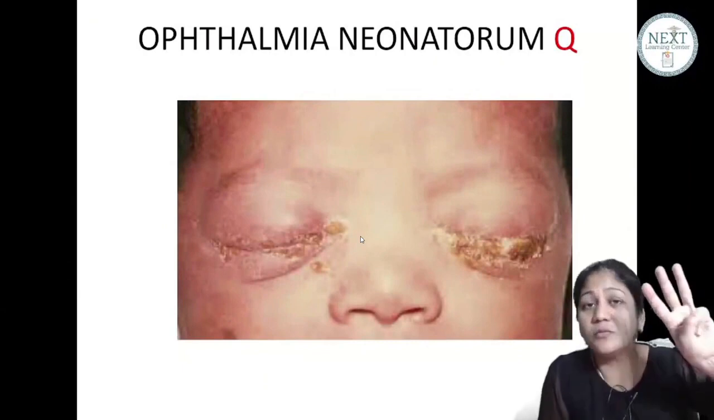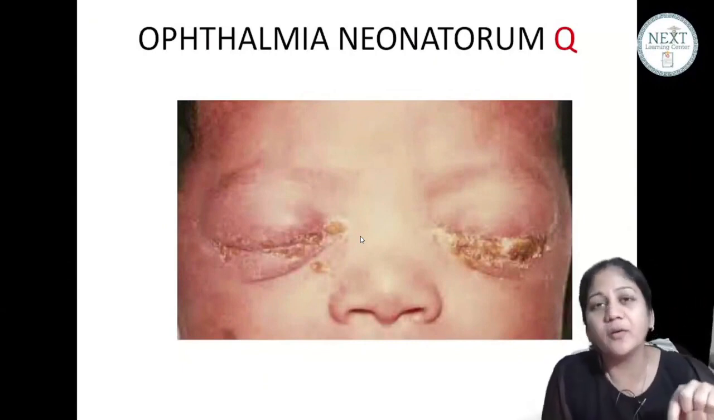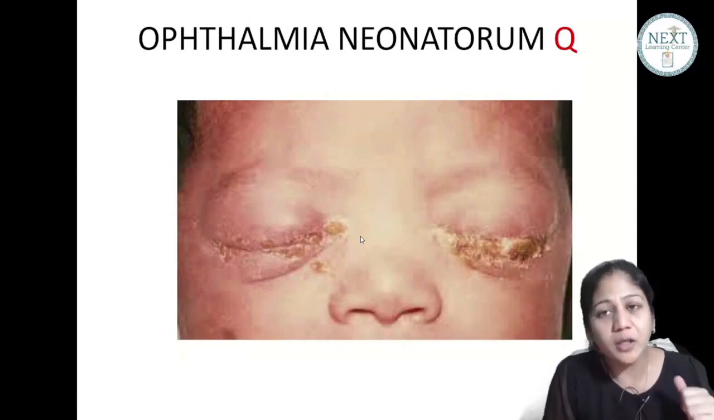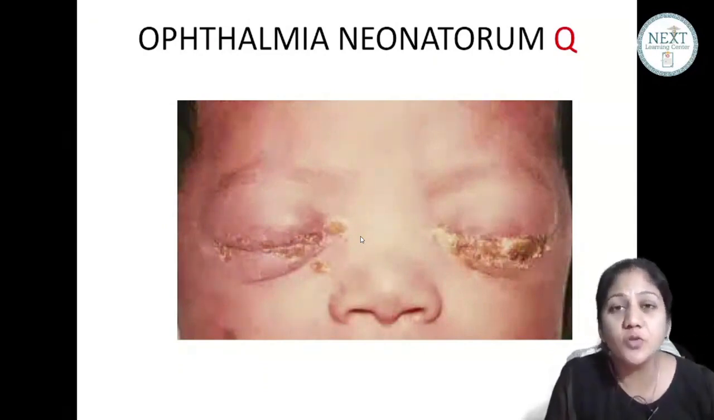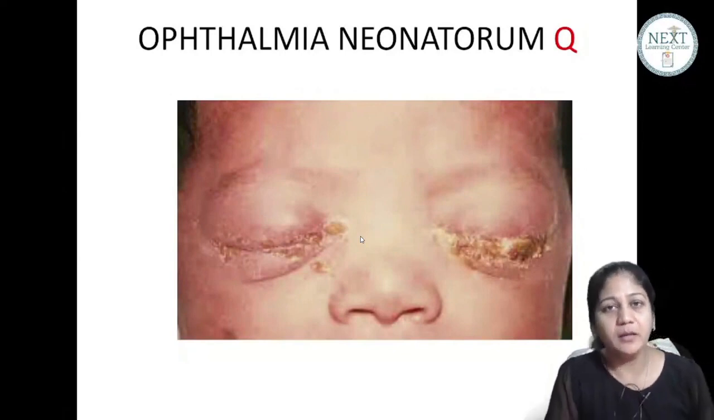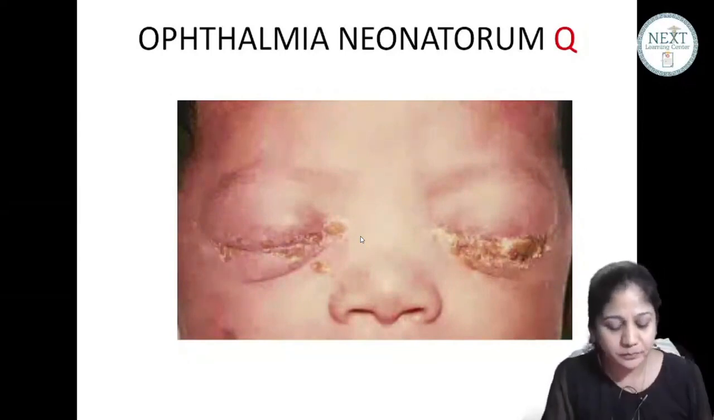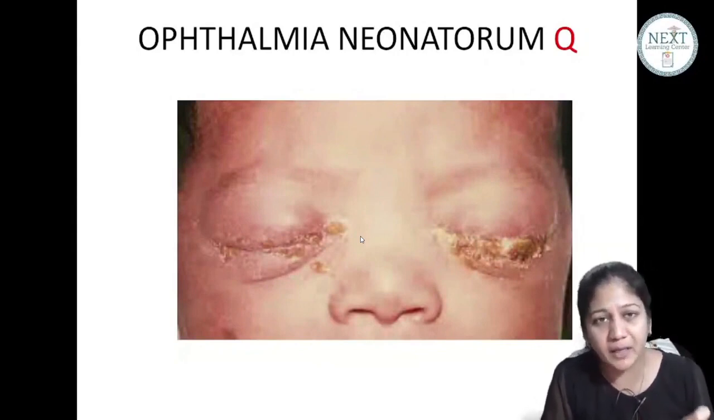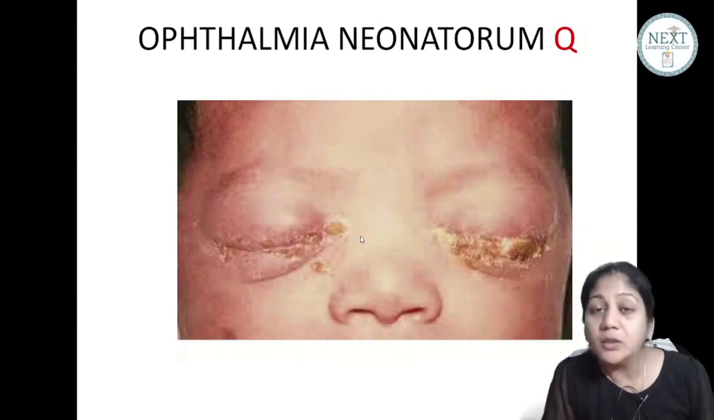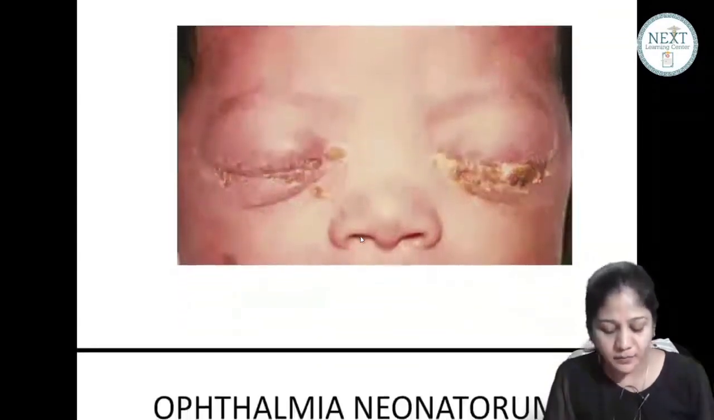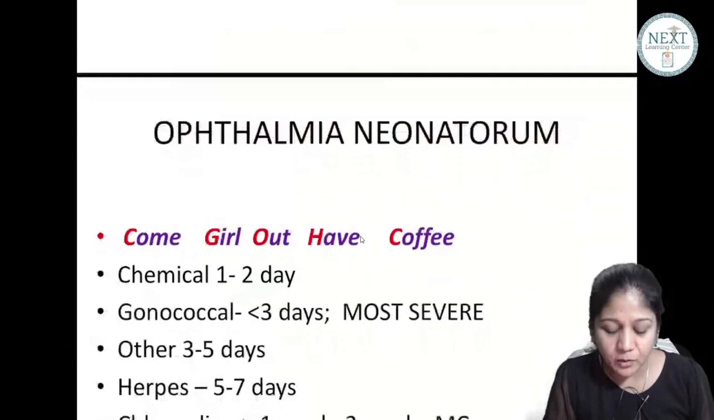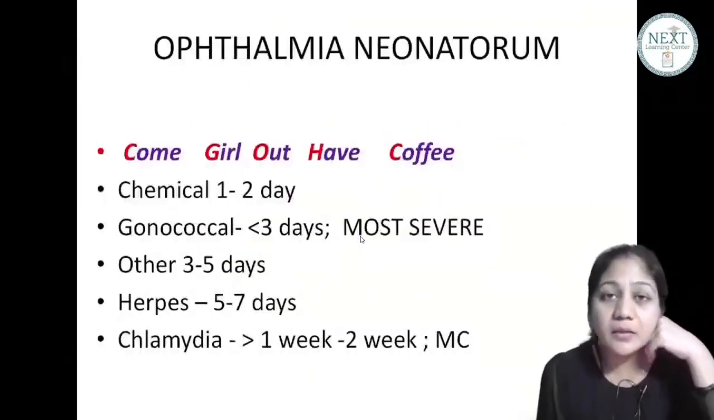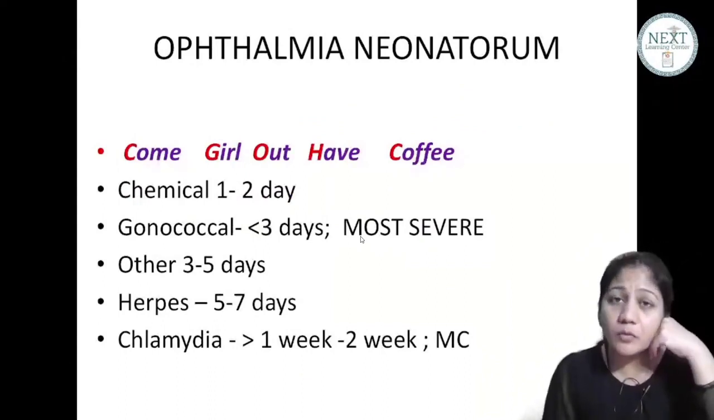There are three causes of watering in a newborn. This is one of them, ophthalmia neonatorum. Now, this ophthalmia neonatorum is caused by so many organisms and so many conditions. So, first of all, you have to identify the baby. This is a particular case of ophthalmia neonatorum. Now, depending upon the cause, we have classified ophthalmia neonatorum into 5 types. And this classification is at the time of the development of watering.